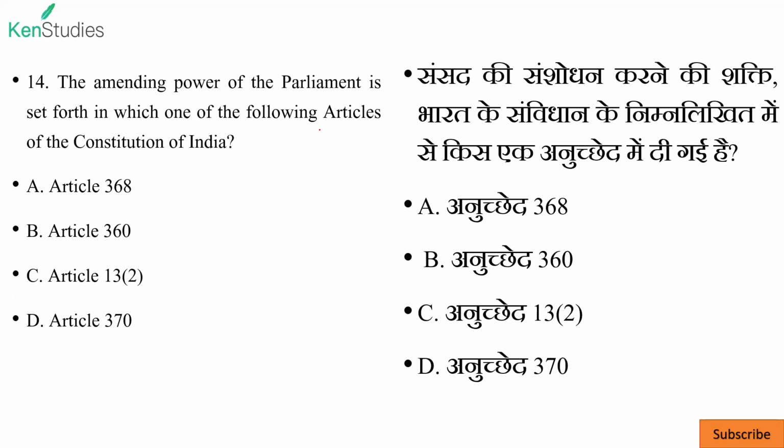Next, the amending power of the parliament is set forth in which one of the following articles of the Constitution of India? Actually, Article 368 tells the manner and process in which parliament can amend the constitution. In the Kesavananda Bharati case, Supreme Court said, yes, parliament can amend any part of the constitution, including fundamental rights, but it should amend up to a level where the basic structure of the constitution is not destroyed. So A is the correct answer.